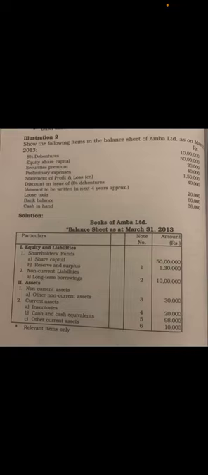So where does this long-term borrowing come? It comes after reserve and surplus, correct? See, first on the liability side you will be writing equity and liabilities. Under that you write shareholders' fund. Under shareholders' fund you have share capital, reserve and surplus, correct? And then the second main heading is non-current liabilities. So under non-current liabilities you have to write these debentures.